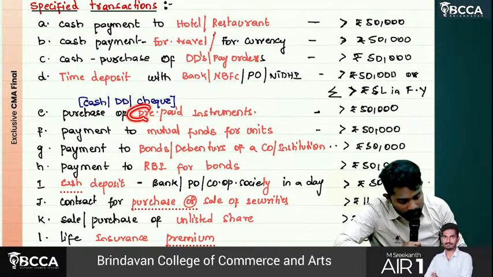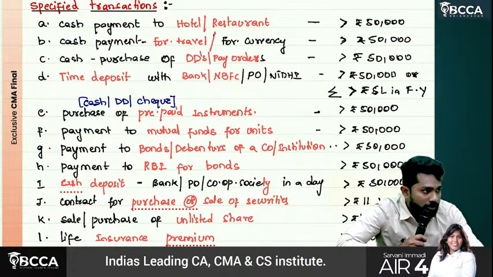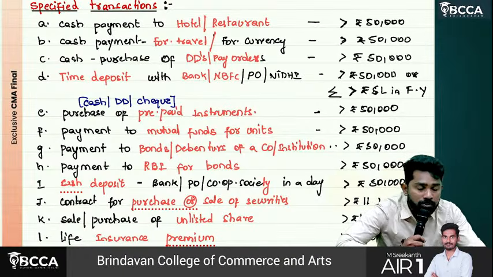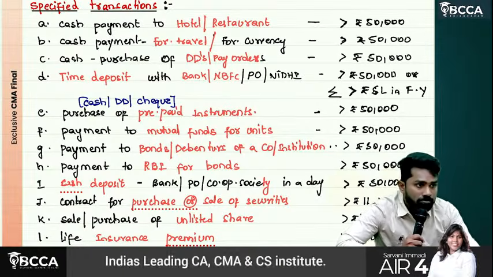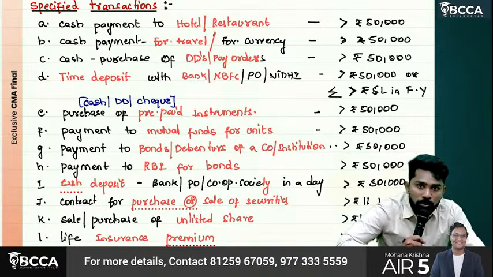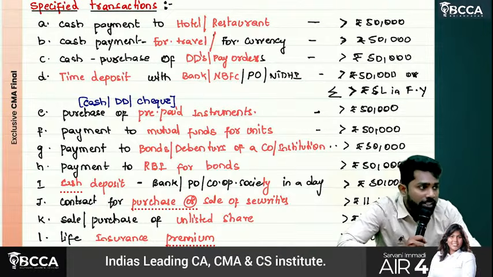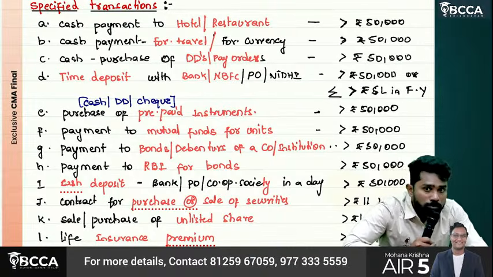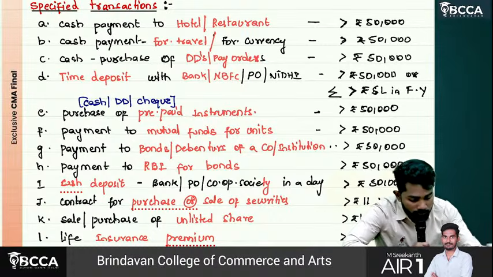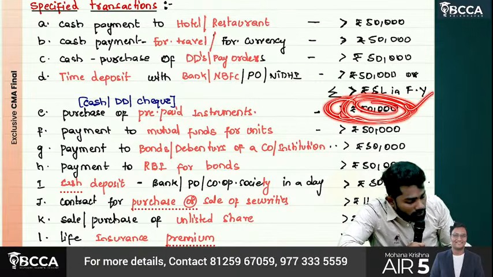Then purchase of prepaid instruments. Sir, what are prepaid instruments? Stamp papers, you know. Then normal stamps, post office stamps are also prepaid instruments. Stamp papers are also prepaid instruments. Certain vouchers, the normal vouchers we buy, are also called prepaid instruments. If you are purchasing prepaid instruments using cash, DD, or check, and it is more than rupees 50,000, then also you should quote PAN.